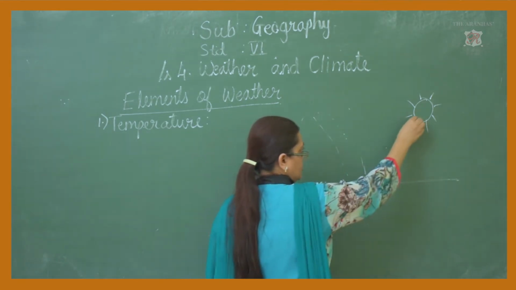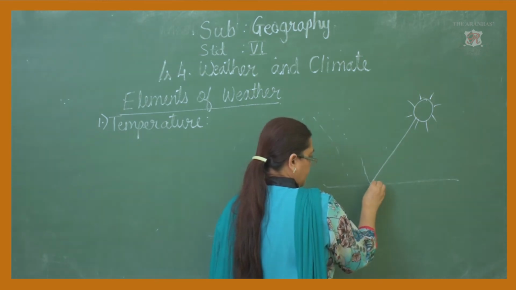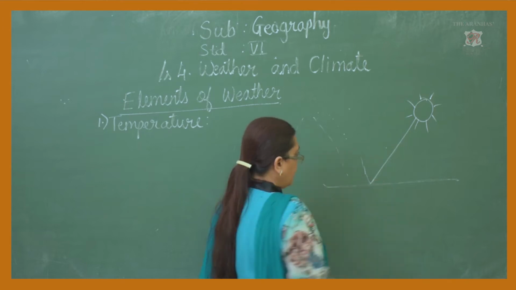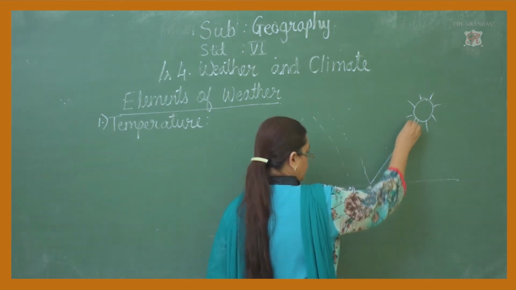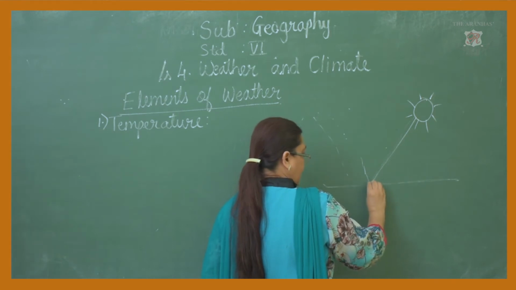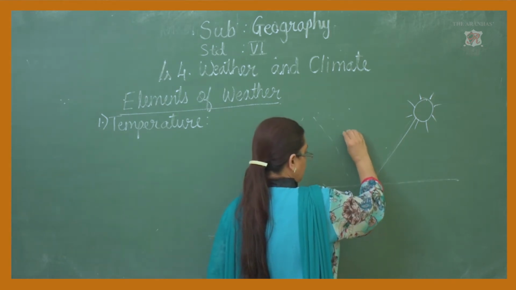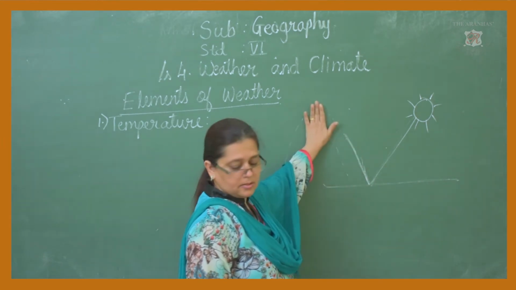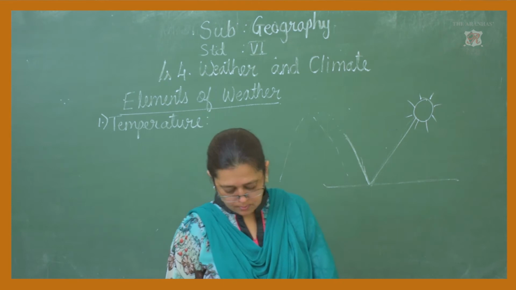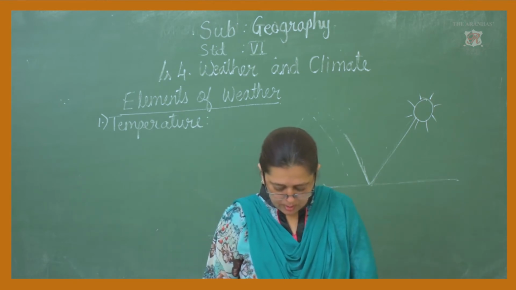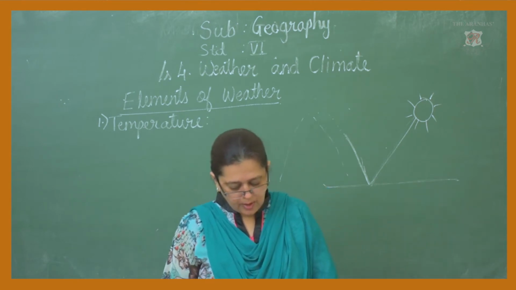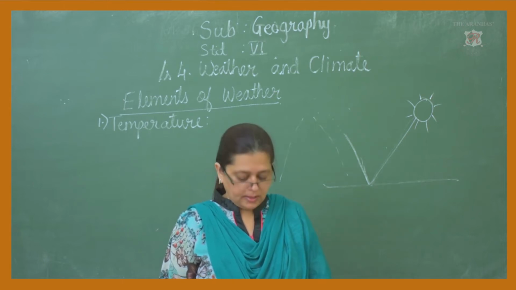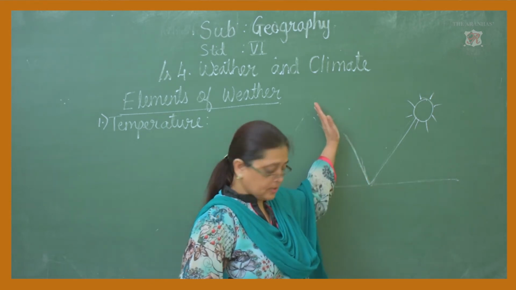Over here the temperature is very high, and as we go upwards from the surface, the temperature decreases. Therefore, as we move upwards from the sea level, the temperature of air decreases.